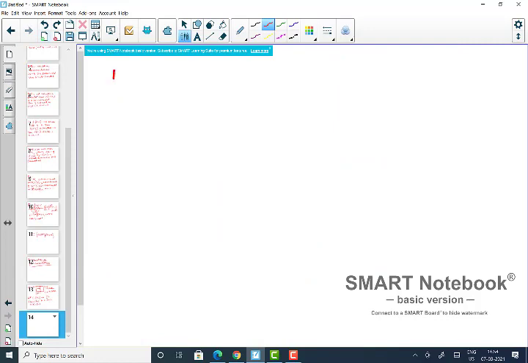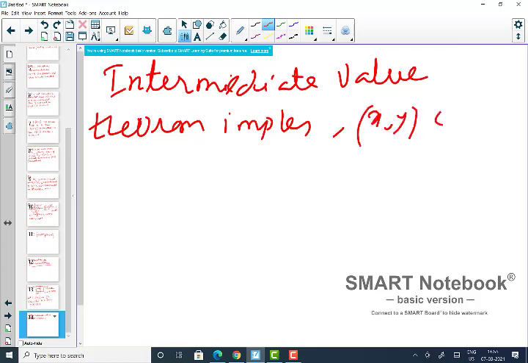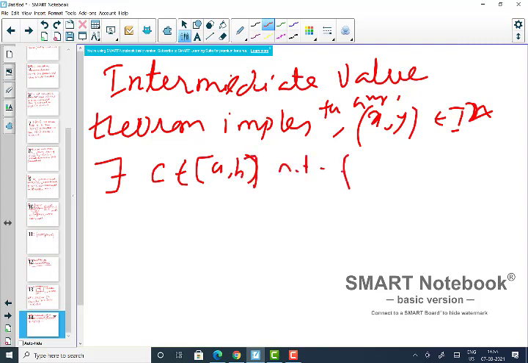So the intermediate value theorem implies, for every point (x,y) belonging to this I square, there exists some c in that interval such that f of c, the image of c, is that point (x,y), right? So all the points inside this.